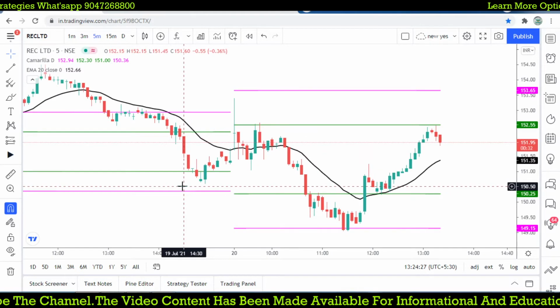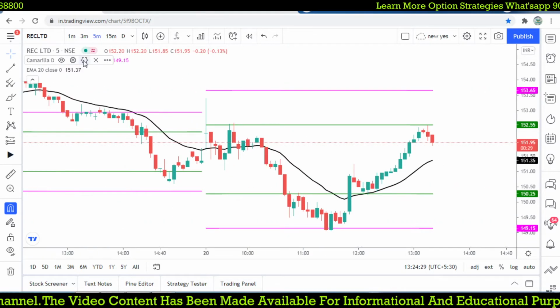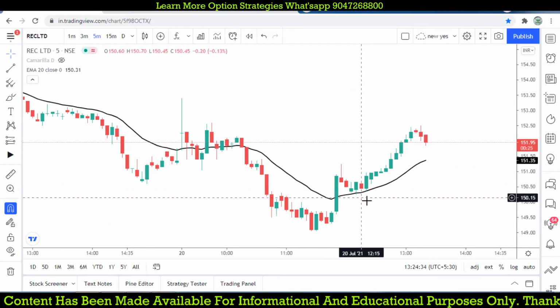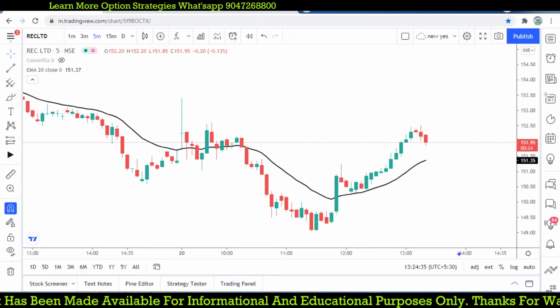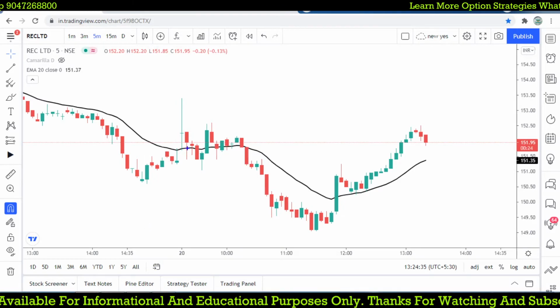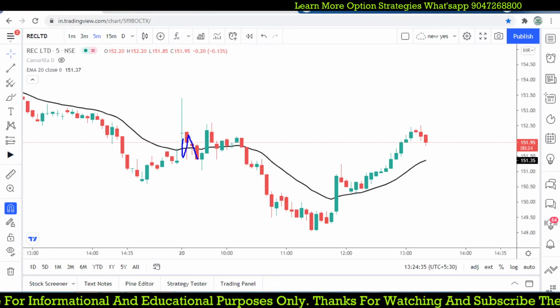right? So without checking the Camarilla levels, let's check that. So what kind of simple 20 period moving average, I am just applying it. When you check this candle, it is touching the moving average up and down, up and down.